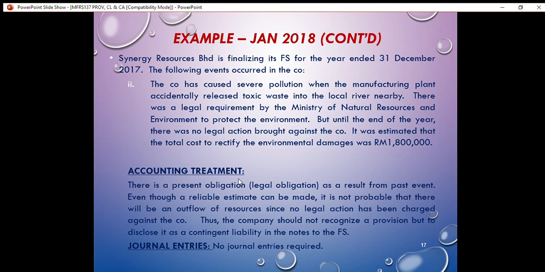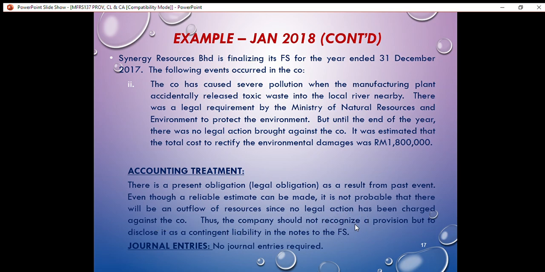There is a present obligation, that is a legal obligation, as a result of a past event. Even though a reliable estimate can be made, even though the third condition has been met, it is not probable that there will be an outflow of resources during the current financial year, since no legal action has been charged against the company. Thus, the company should not recognize a provision but disclose it as a contingent liability in the notes to the financial statements.